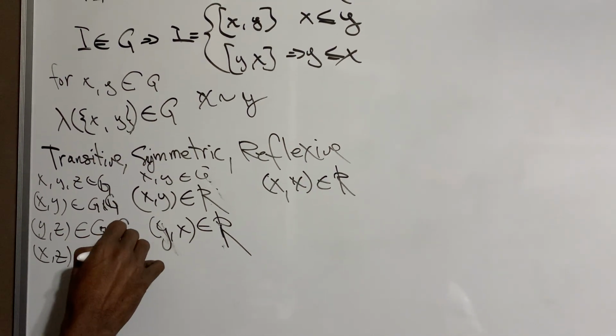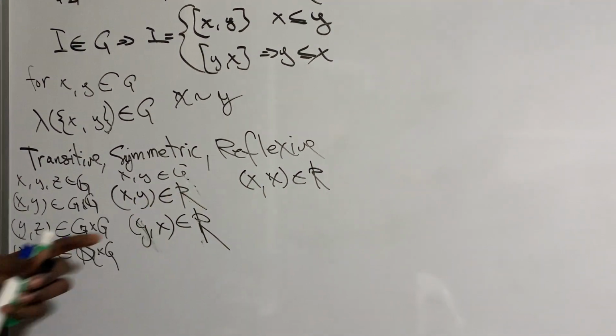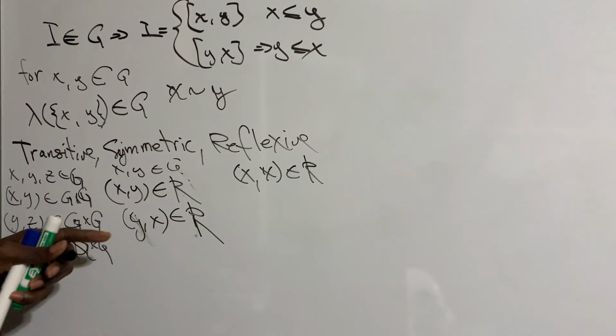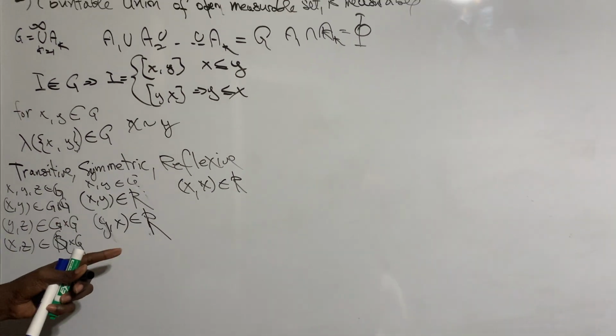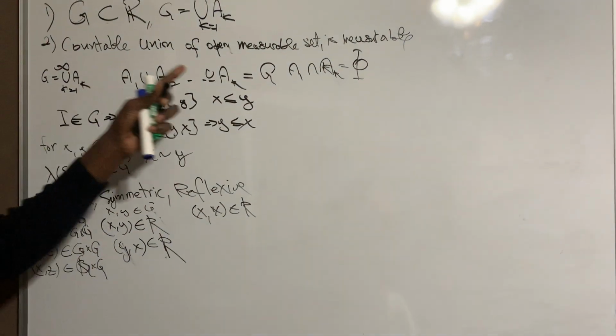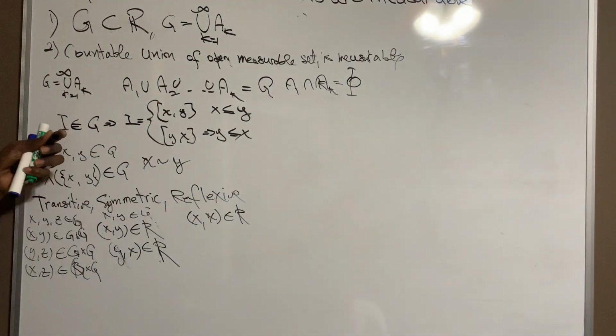We need these three properties. Once we have those three, this will mean automatically that we are dealing with an equivalence relation, which will form a partition under G.